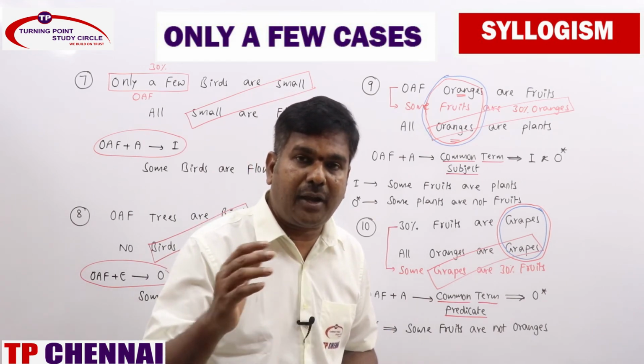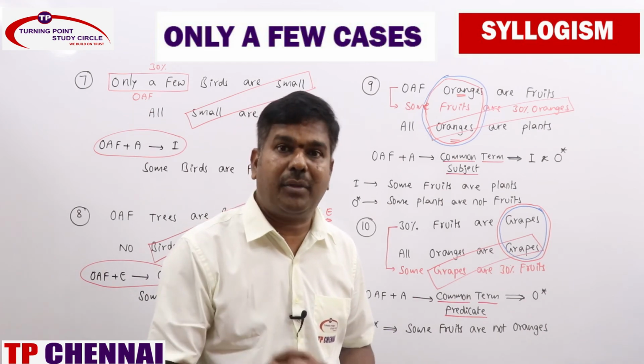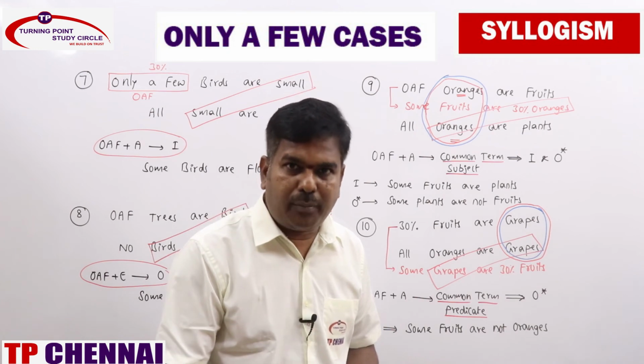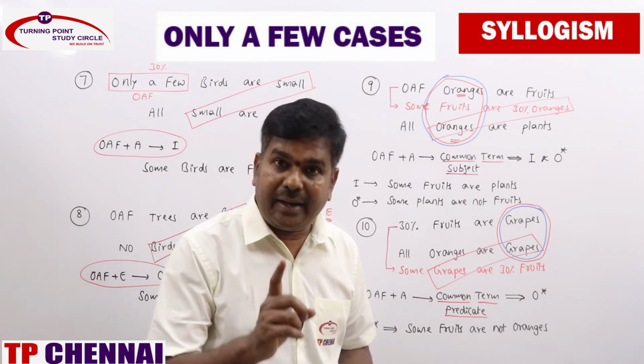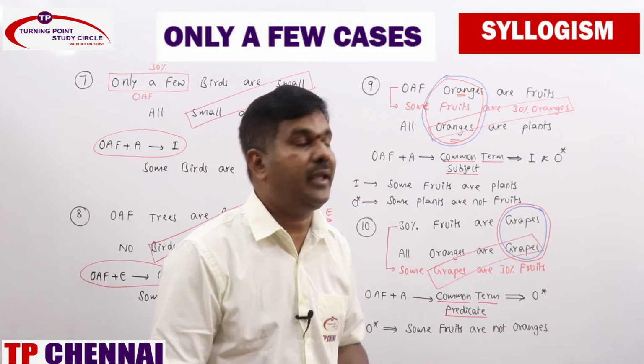A is directly implied by I. A can be converted into I. A cannot be converted into A, but only a few can be converted into I statement. That is the reason priority should be given to only a few. Never convert A statement. Always convert only a few.